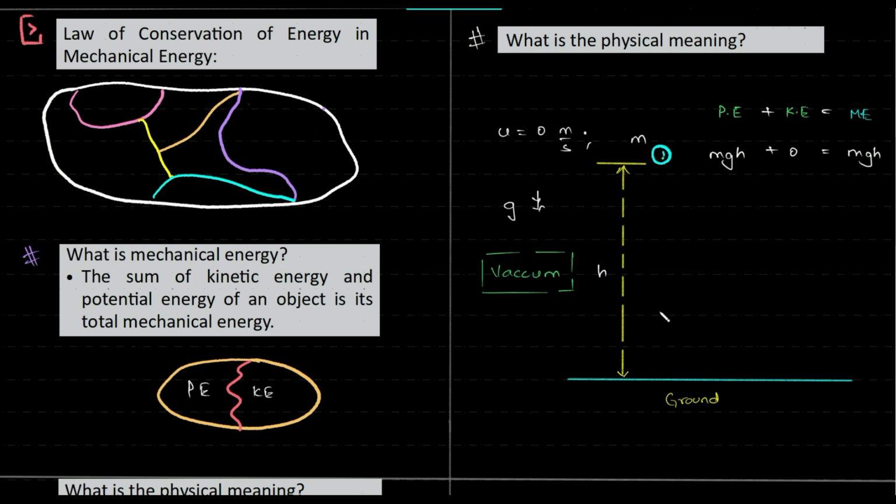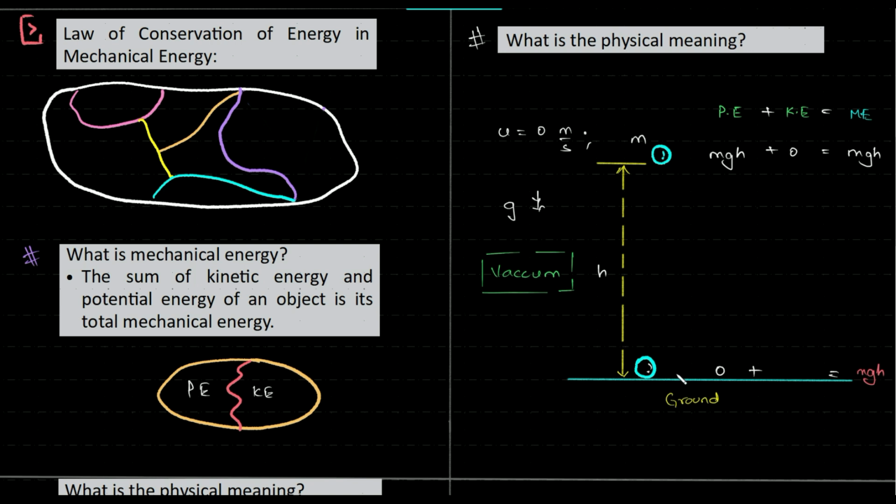As per our basic idea of the law of conservation of energy and the definition of mechanical energy, this object will begin to fall from this particular point. It is in vacuum, so there is no buoyant force, no frictional loss or any kind of loss. So what happens to the mechanical energy just before it hits the ground? Nothing happens. The mechanical energy will remain the same. But as per our definition, the potential energy should be equal to 0 just before hitting the ground, is it not? Because it's almost at a height of 0.